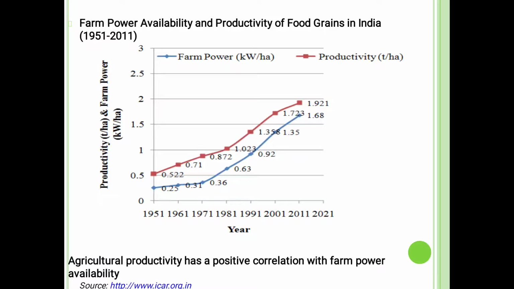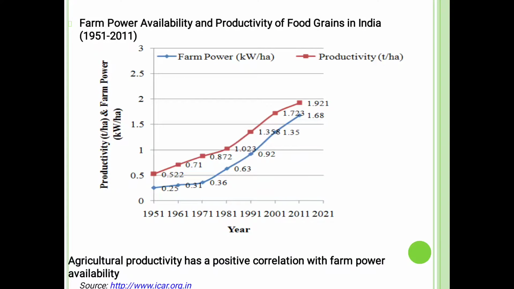In this graph, two curves are shown, one in red and another in blue. The blue color shows the farm power, and the red color shows the productivity, and how they increased from 1951 to 2021. In 1951 to 1961, the farm power availability was only 0.25 kilowatt per hectare, but in 2011 to 2021 you will see directly the figure of 1.68 kilowatt per hectare.